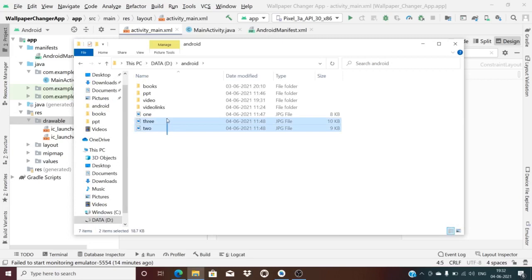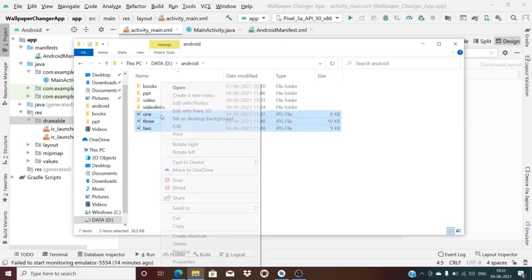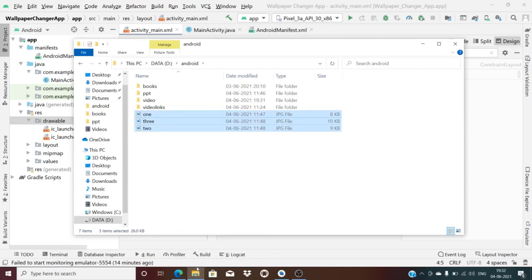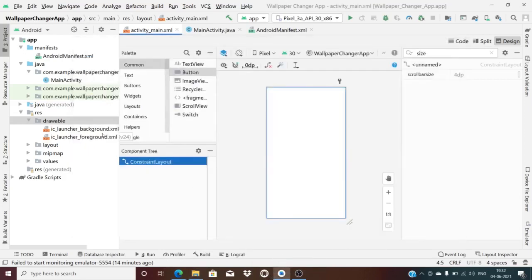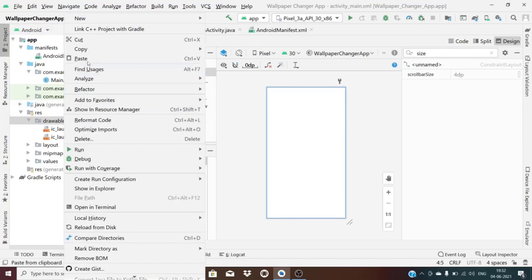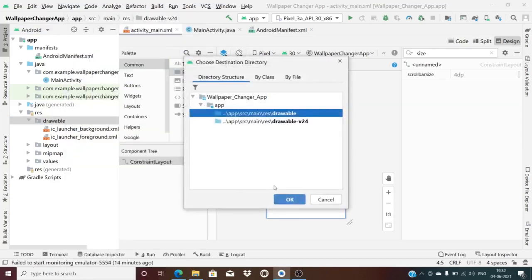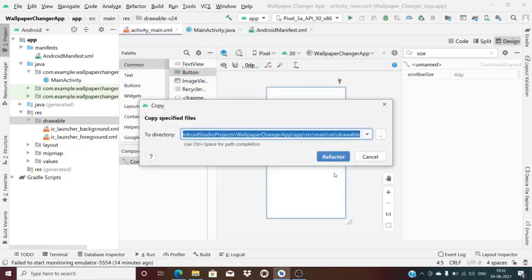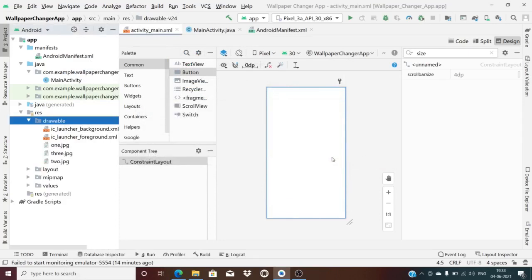These are the three wallpapers which I have downloaded and named 1, 2, and 3. I just copy them and put them in the drawable folder. Paste it. Now all these three, 1, 2, 3, have come in JPG format in the drawable folder.